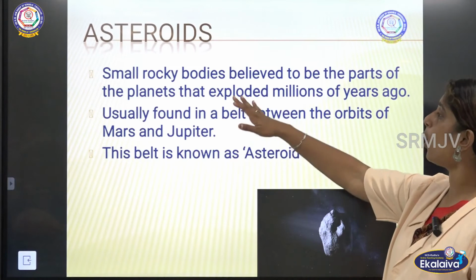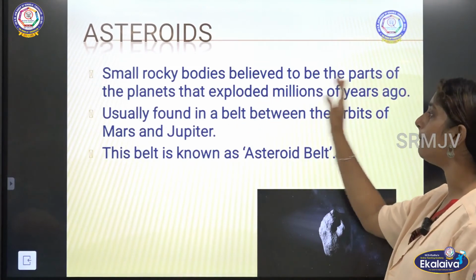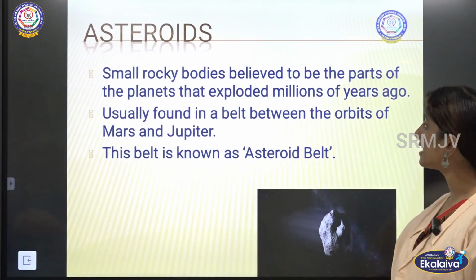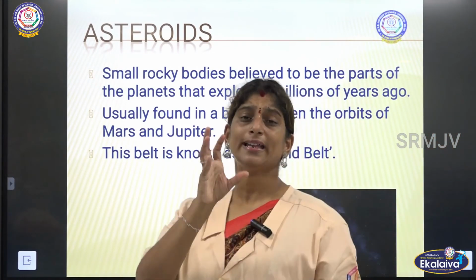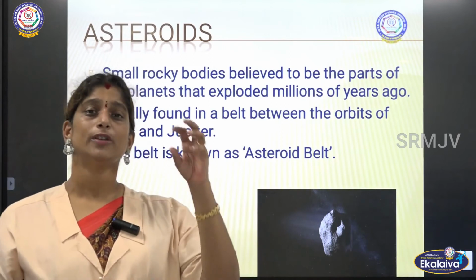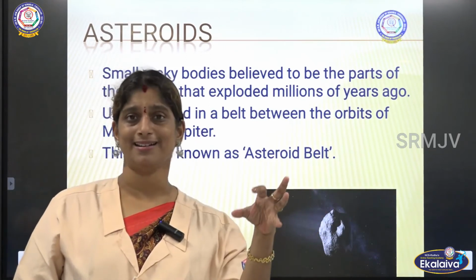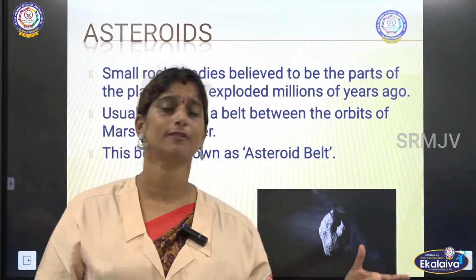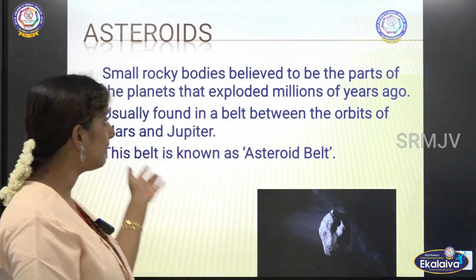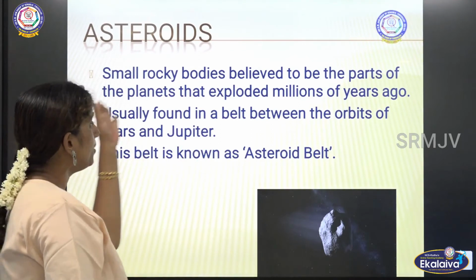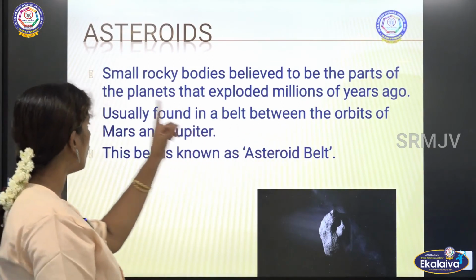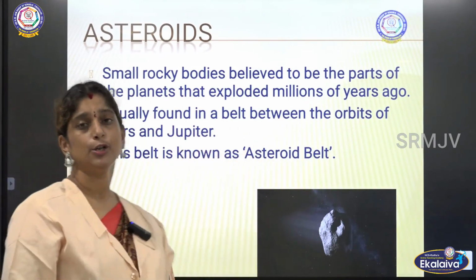They are small rocky bodies believed to be the parts of planets that exploded millions of years ago. These asteroids are like rock-like structures, okay. They are believed to be the parts of a planet from the big explosion that took place. So they are believed to be parts of those planets, right. And they are usually found in the belt between the orbits of Mars and Jupiter.